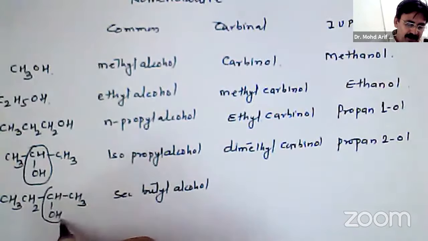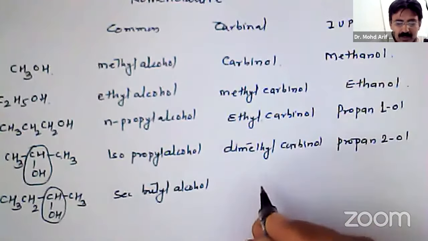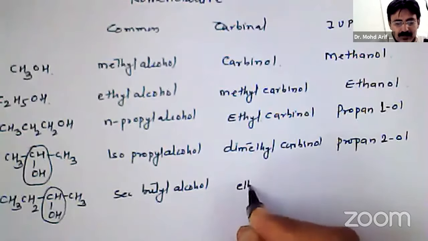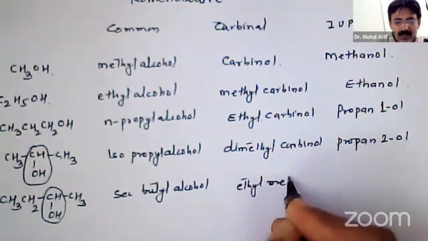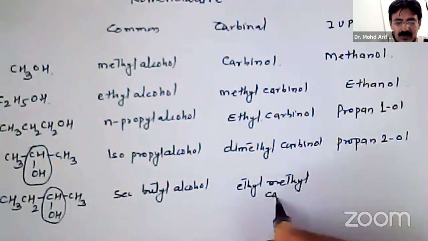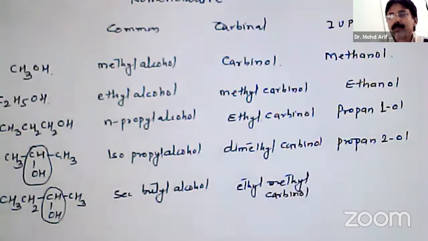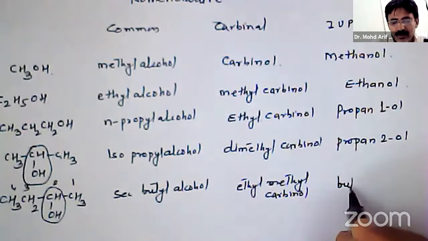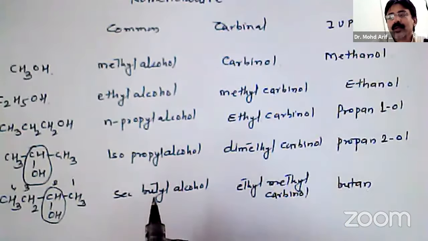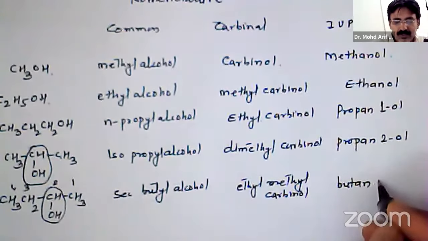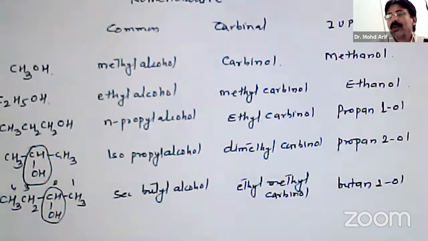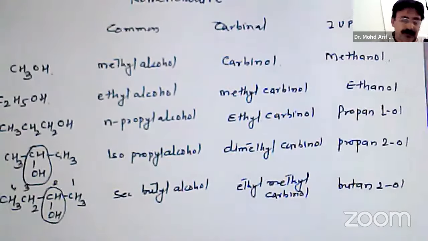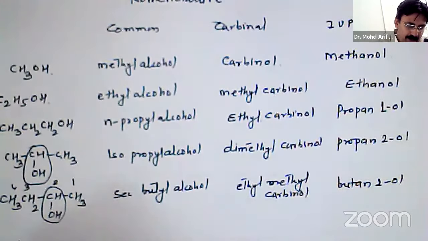In carbinol system, it will be ethyl methyl carbinol. While in IUPAC system, it will be 1, 2, 3, 4, a 4 carbon containing butane. OH is present on the second carbon, so 2-ol. Butan-2-ol.